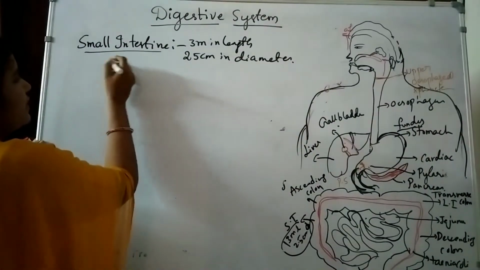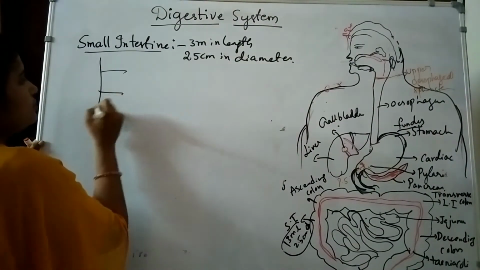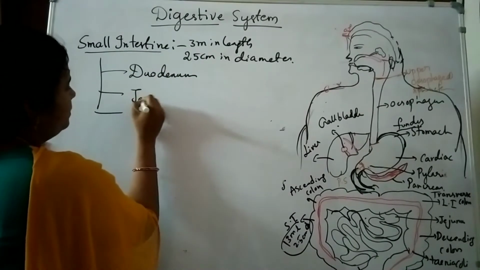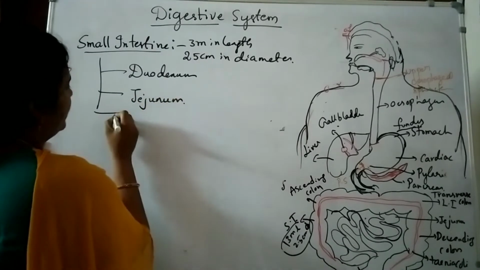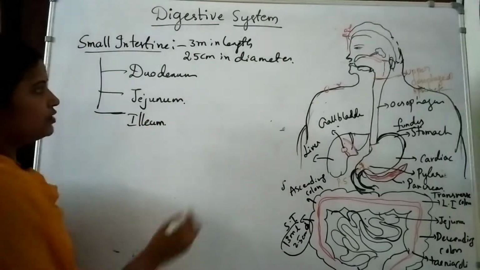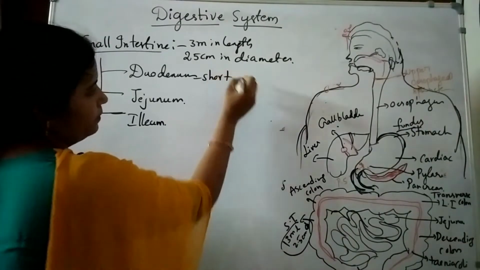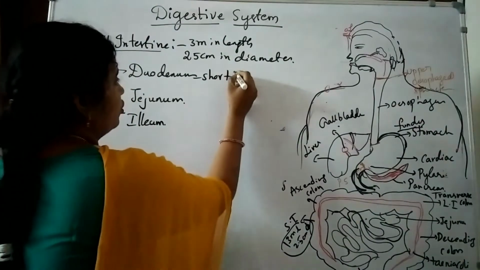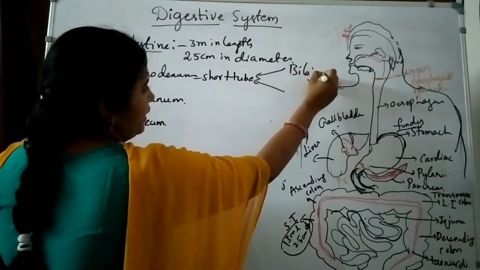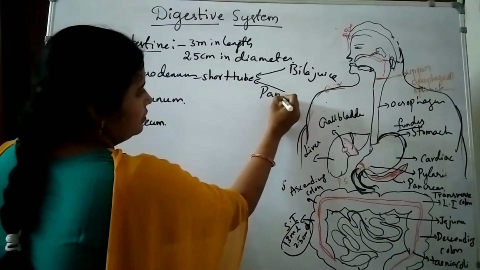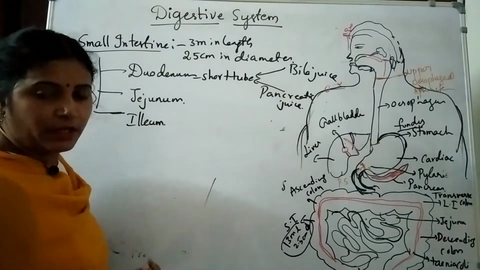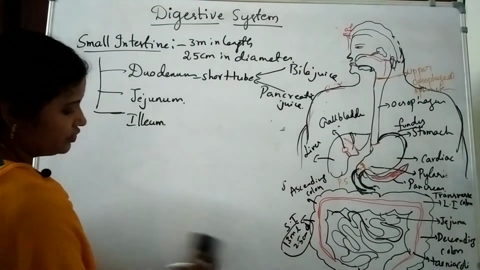Now the small intestine is divided into 3 portions. First portion is known as duodenum, next jejunum, then ileum. The duodenum is a short tube, but it plays a very important role. Why? Because this short tube receives the bile juice and pancreatic juices for emulsification and also protein digestion.